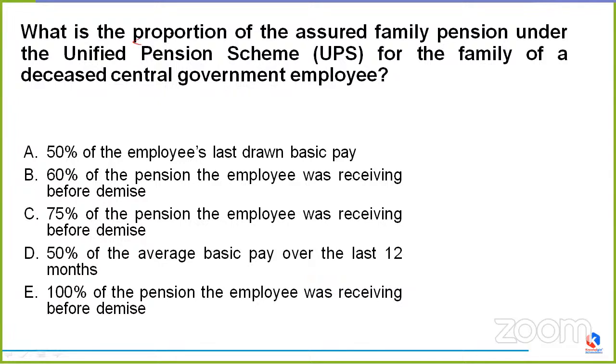What is the proportion of the assured family pension under the UPS? What is UPS? It is the Unified Pension Scheme for the family of a deceased central government employee.